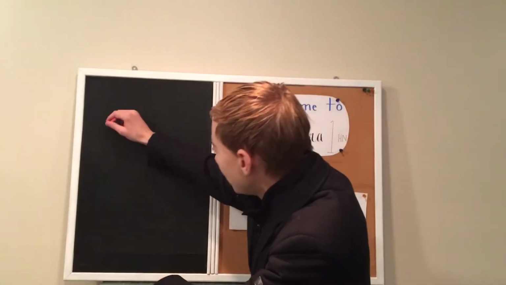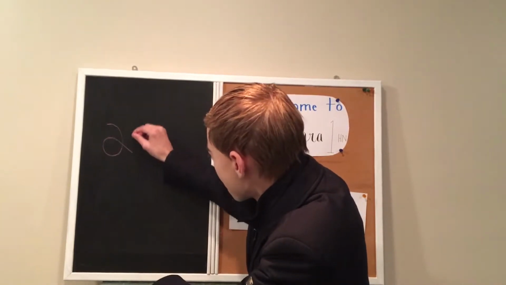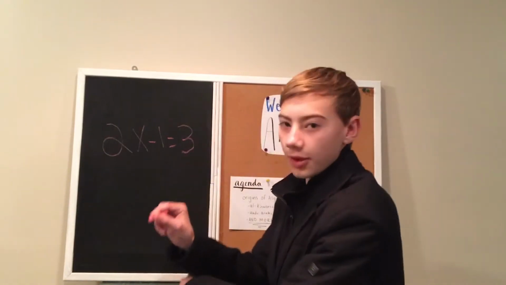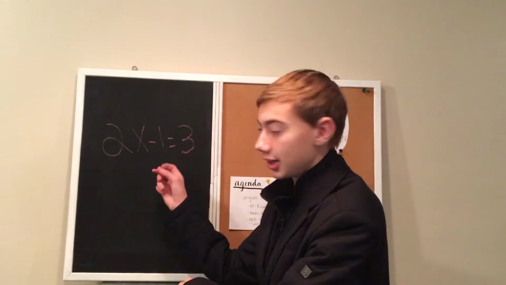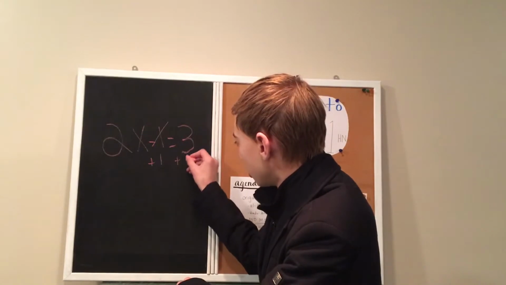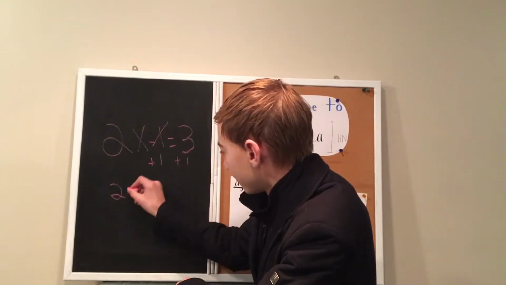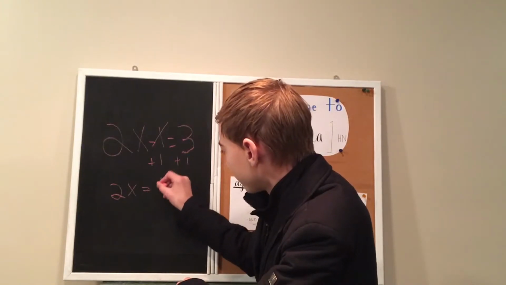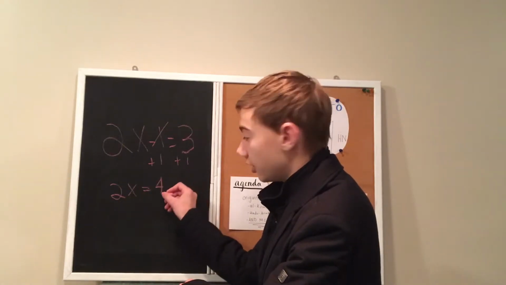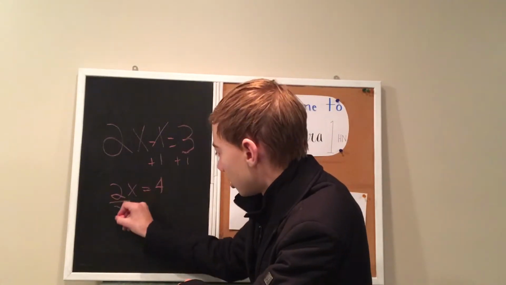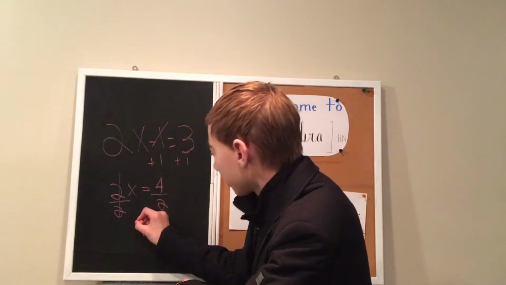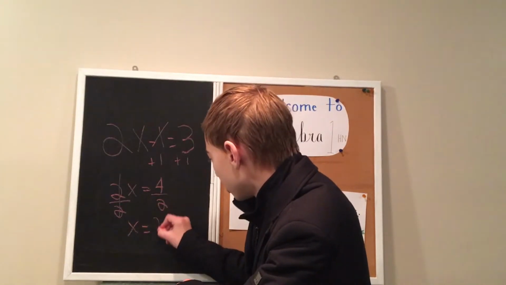Sure. So if we have 2x minus 1 equals 3, then we would add 1 to the other side and to this side to cancel out this 1. So we would add 1 to either side to get 2x equals 4. Then, using the same idea, but this time for division, we would divide by 2 and divide by 2 on this side. And then you would finally find that x is equal to 2.